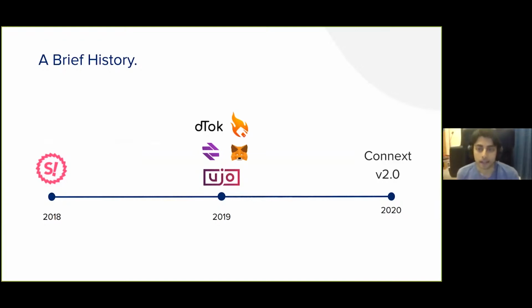And then this year, we took a lot of the knowledge that we gained from 2019, the user data and user feedback that we gained, and built out Connext V2 and put that live. And V2 basically takes some of the core concepts from V1 and then makes them more decentralized, adds generalized state support, so any kind of arbitrary state transition, and most importantly, improves the user experience slightly.